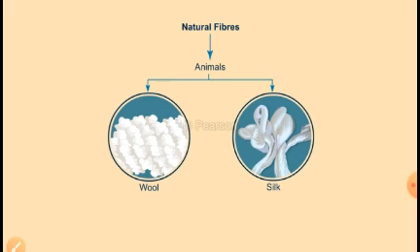So children, here we have two types of natural fiber which we get from animals: wool and silk. Cotton we get from the plant. Early man used sheep hair to make wool, and also rolled this into a loose yarn for weaving into cloth.